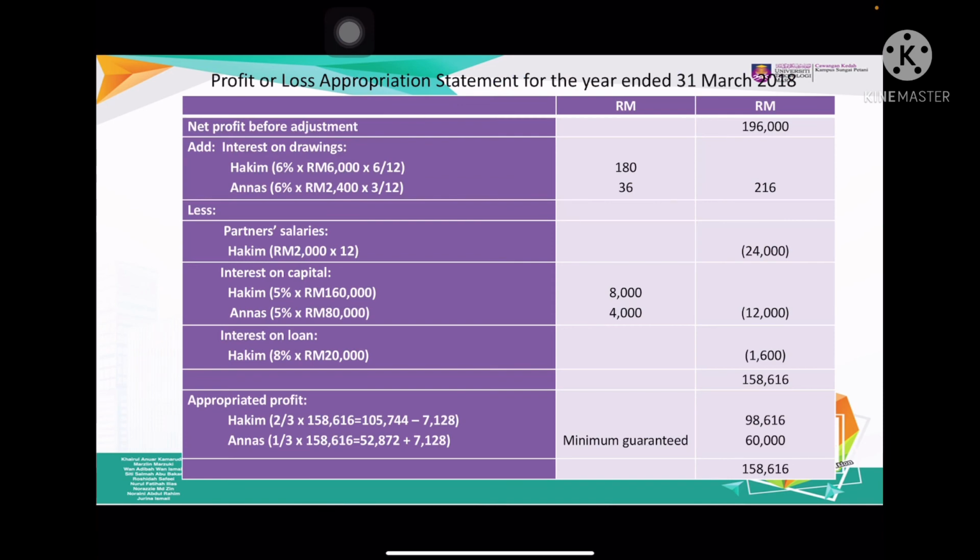This is the net profit that we get from the profit and loss. Please bear in mind, the interest on drawing you should add and the rest we should minus. Have a look here at interest on drawing.